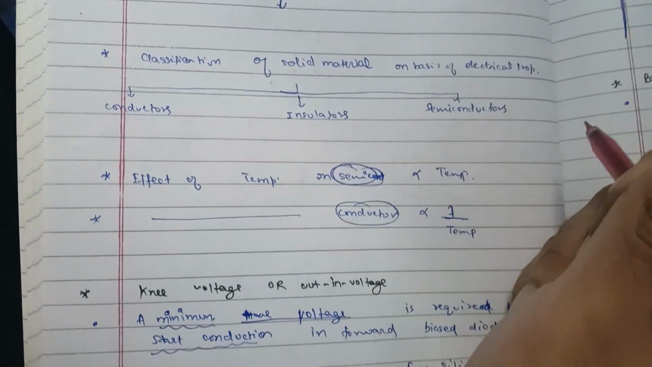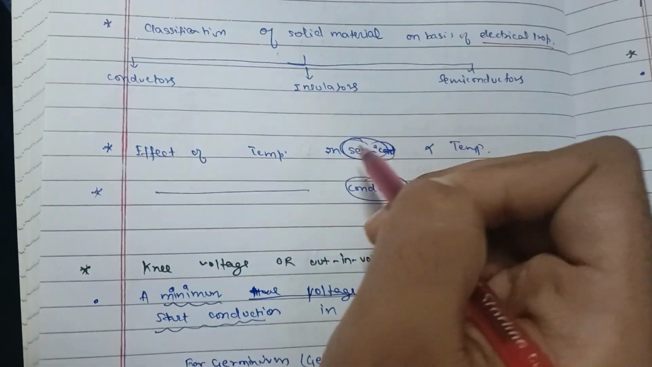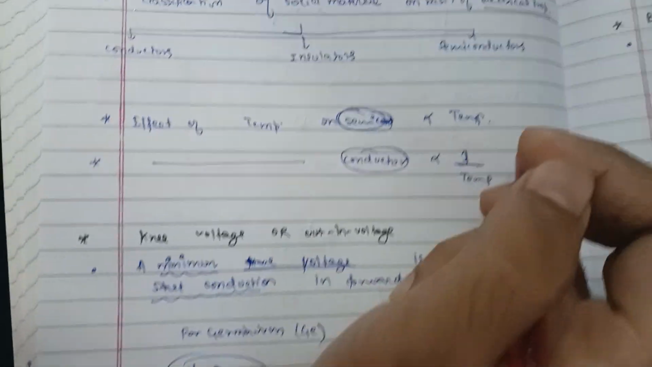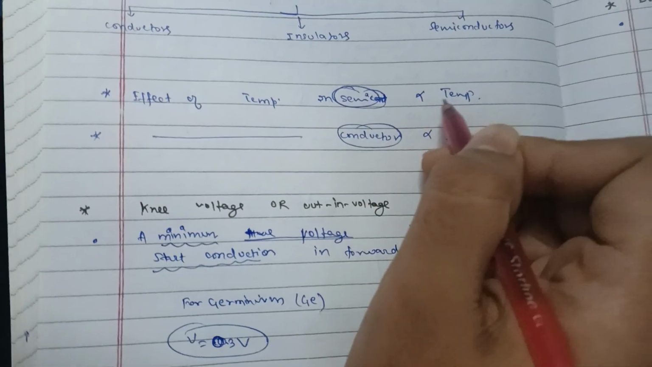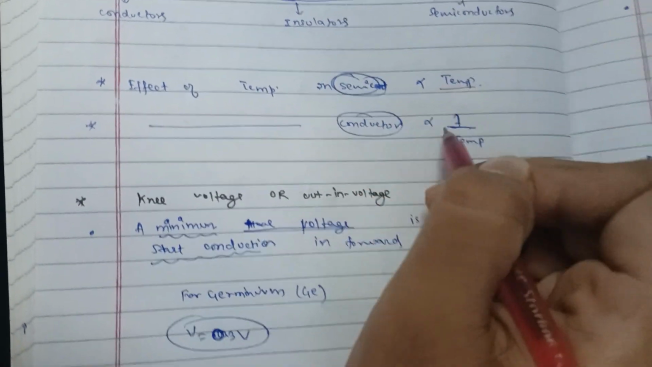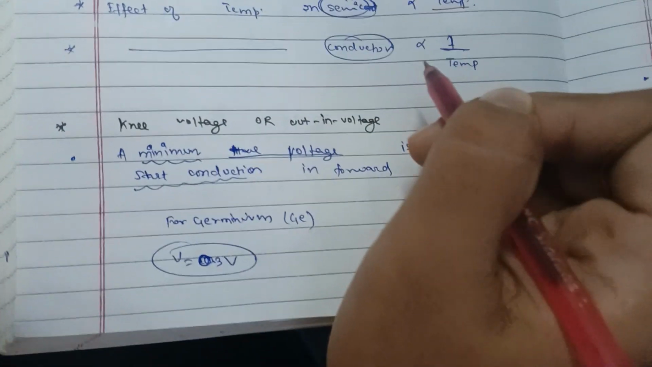Classification of solid materials on the basis of electrical properties: conductors, insulators, semiconductors. The effect of temperature on semiconductors is directly proportional, while on conductors it is 1 upon temperature, that is, inversely.